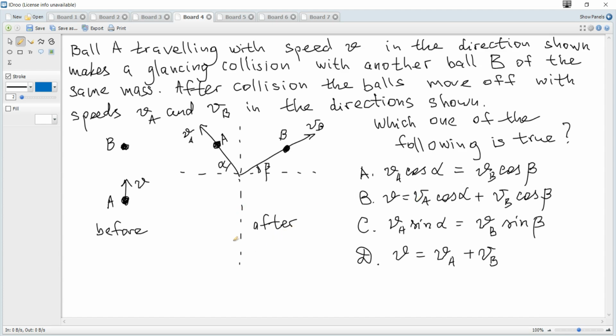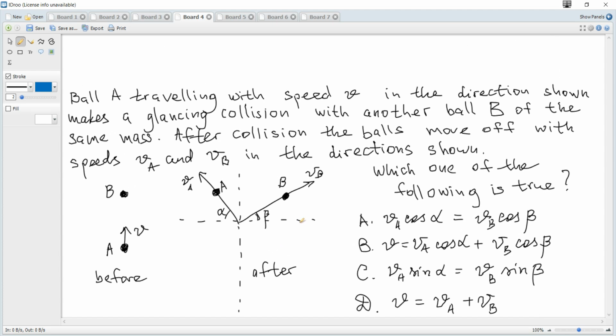Since it's about a collision, we know that there is the law of conservation of momentum, and these two balls can be considered as a closed system. The law says that for an isolated system total momentum is conserved, but momentum is a vector quantity, so the sum of all mv before is equal to the sum of all mv after, and directions must be taken into account.